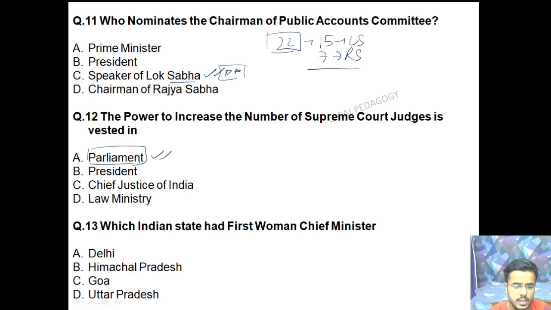The next question is which Indian state had the first woman chief minister? So it was Uttar Pradesh which had the first woman chief minister of India. Her name was Sucheta Kriplani. So you have to remember her name because she was the first woman chief minister and it was of Uttar Pradesh. So दोस्तों ये थे कुछ important questions from the Indian polity section.